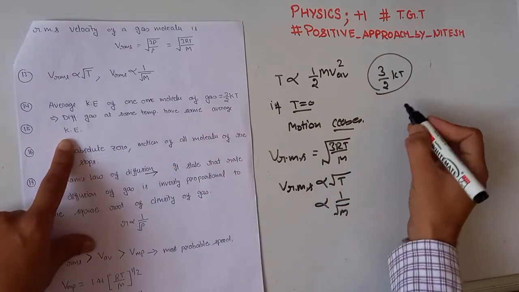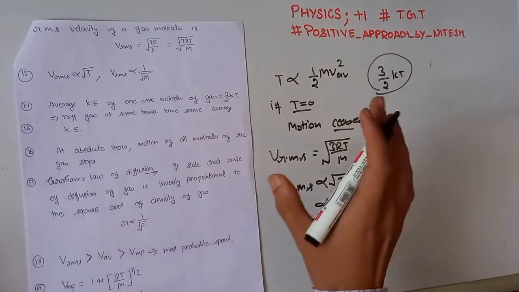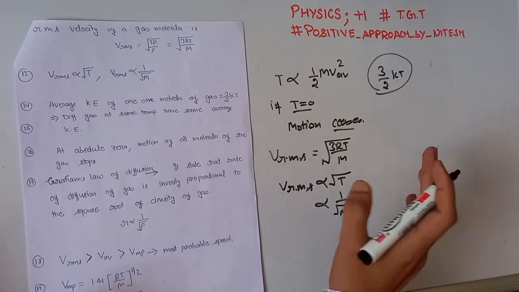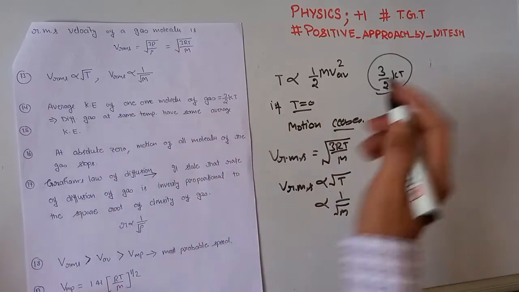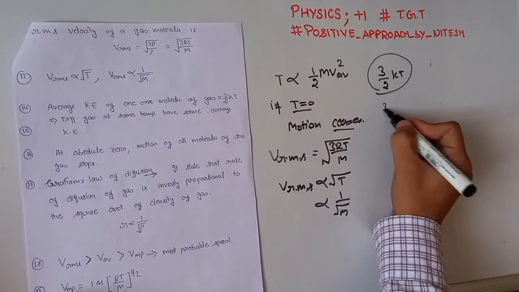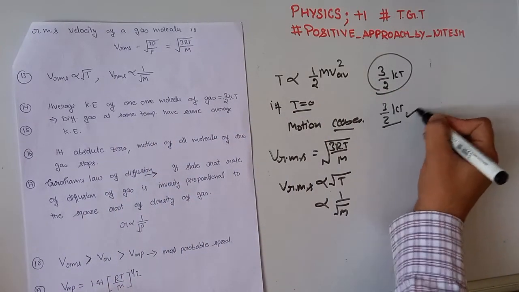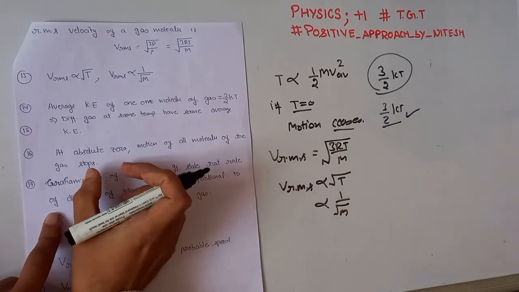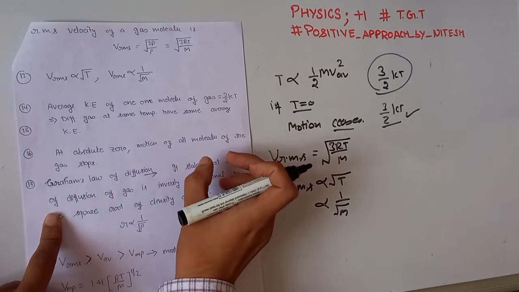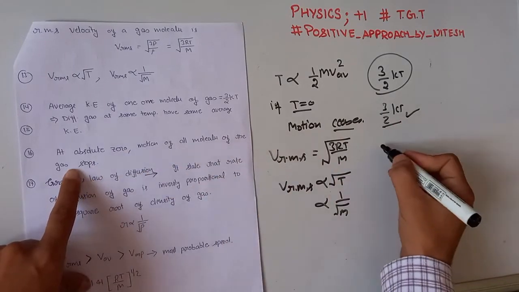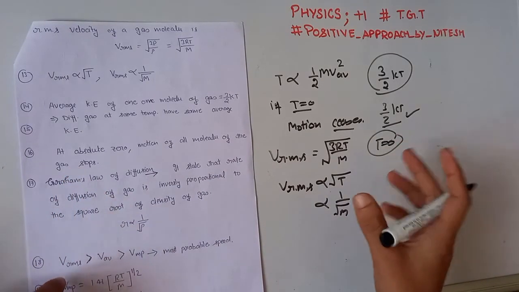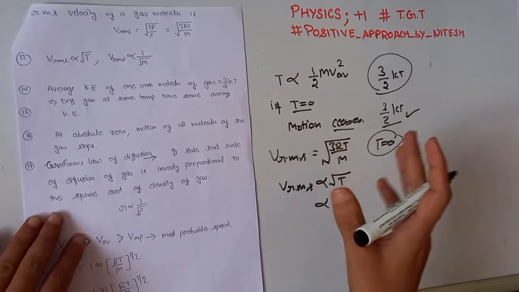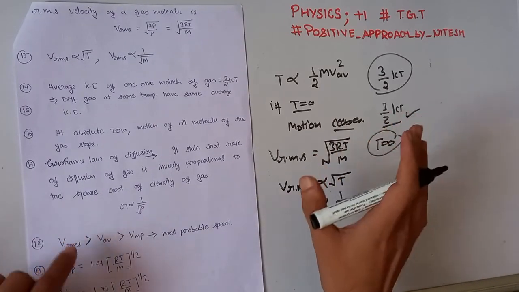If there are a number of gases, all the gas molecules have the same average kinetic energy at the same temperature. And at absolute zero, the motion of all molecules of the gas stops. If temperature is equal to 0, then the motion of all the gas molecules ceases.